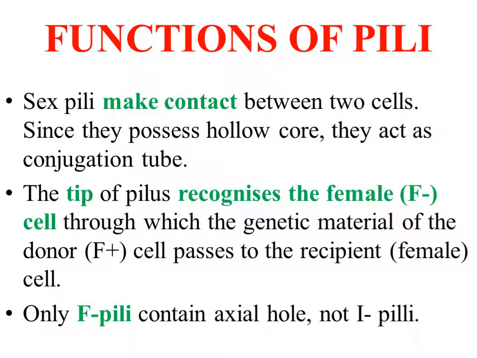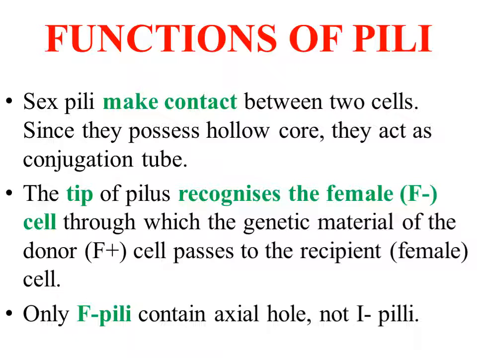The functions of pili: sex pili help in making contact between two cells. So they act as a conjugation tube. Their role in conjugation is predominant in the transfer of genome. And number two is that the tip of the pili plays a major role in recognizing the female cell.